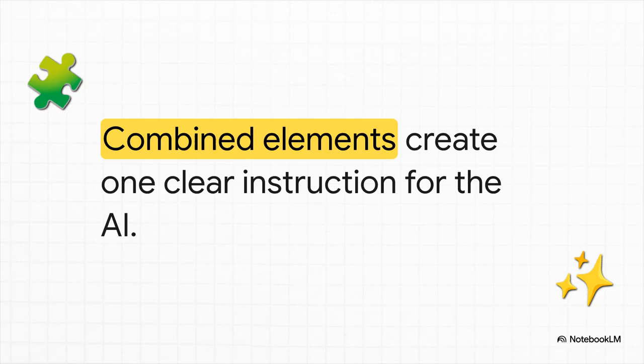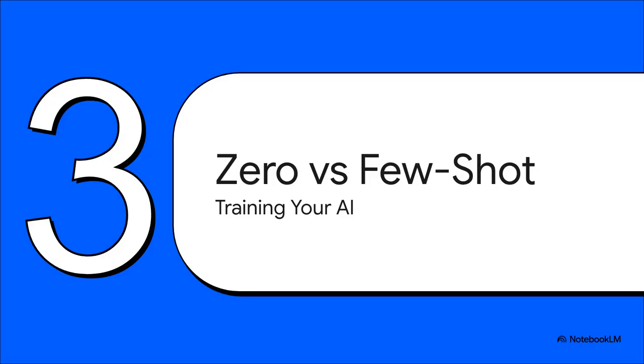You are an HR manager. There's your role. Our company has 500 employees, hiring engineers. That's the context. Write an email to candidates, the task. Use bullet points, the format. Keep it under 200 words, the constraints. Boom. The AI knows exactly what to do, how to do it, and who it's for. Zero room for misinterpretation. Moving into Section 3, zero-shot versus few-shot prompting.